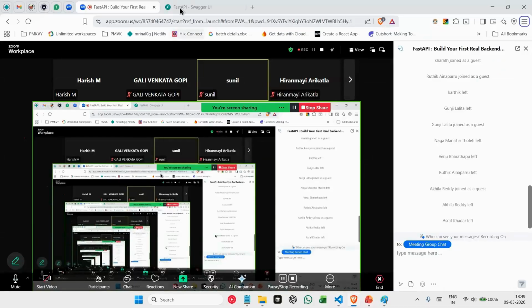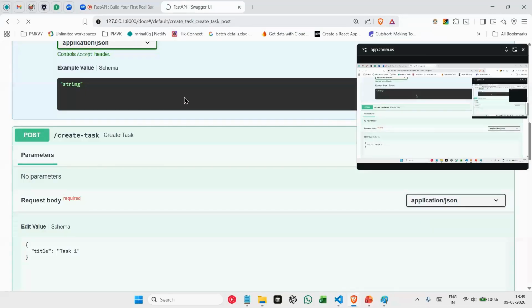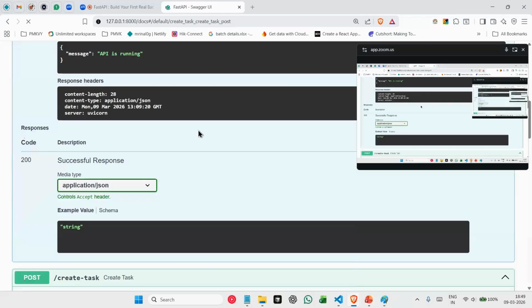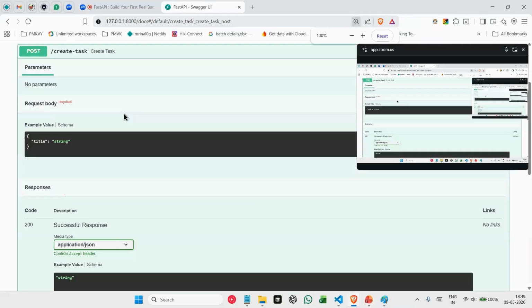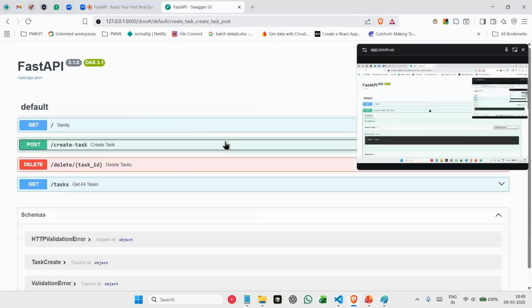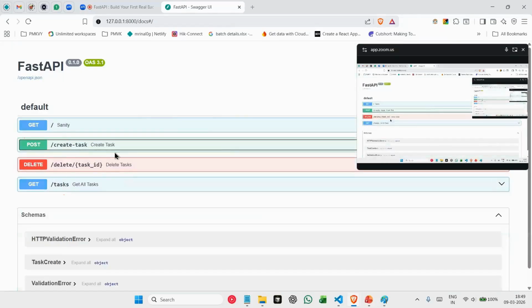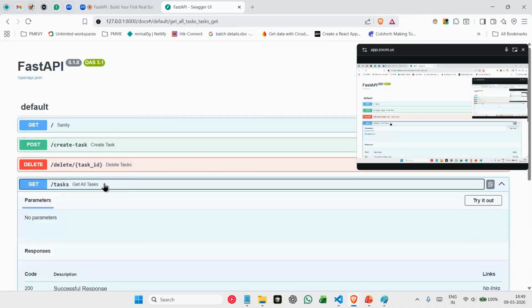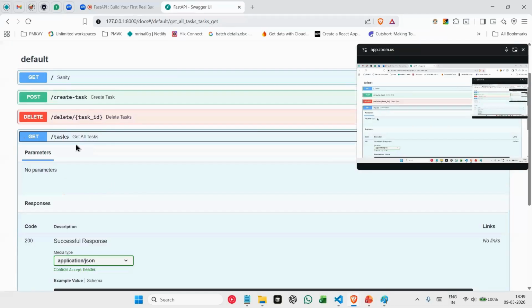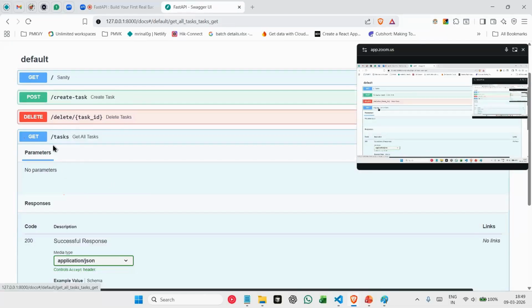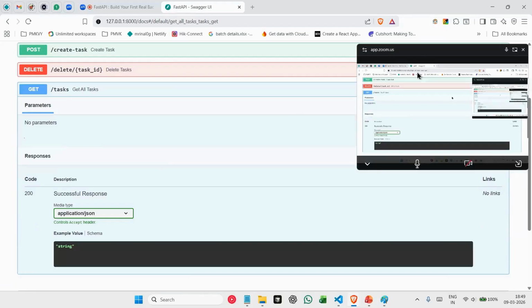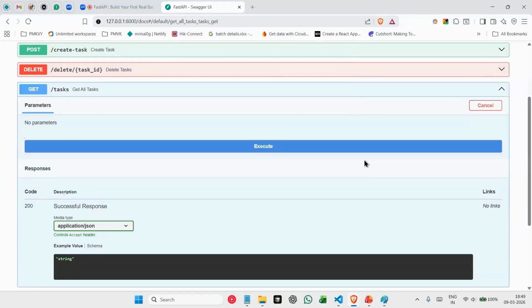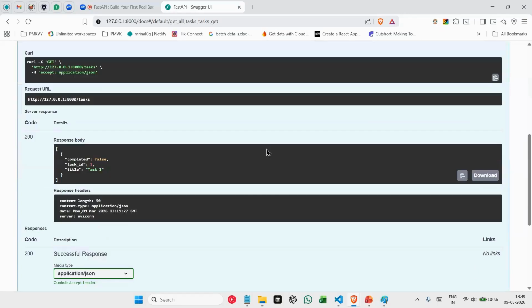We'll go back to our Swagger UI here, which FastAPI is providing us by default. And in this now, if you observe, we have all those paths added as well. So we already had one task created, right? We'll see if we are getting those tasks or not by using this URL, which is /task. What is this doing? This is getting us all the tasks that we have inside our database. Let's execute this. Yeah, we have one task inside our database, and we are getting that task as well.